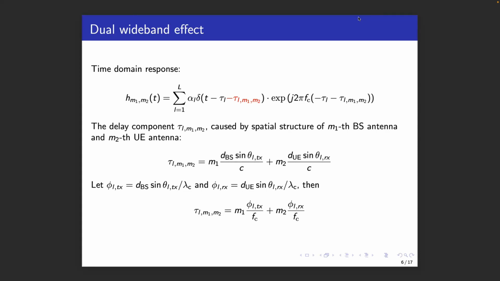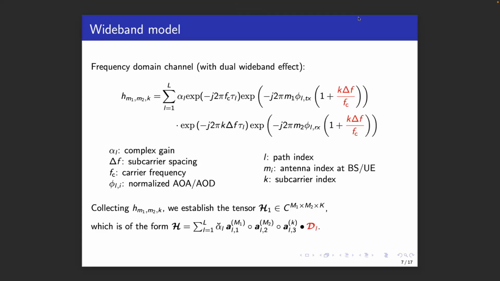We recall that we can express the delay between the different antenna elements at the base station and user as a function of the antenna element indices. And this can then be further expressed in the equation at the bottom as a function of the carrier frequency and the antenna indices. With these new notations, we can now express the channel in the frequency domain between transmit antenna M1 and receive antenna M2, where now the red terms have been added. We see that effectively the array steering vectors have become frequency dependent, which is the wideband effect of interest.